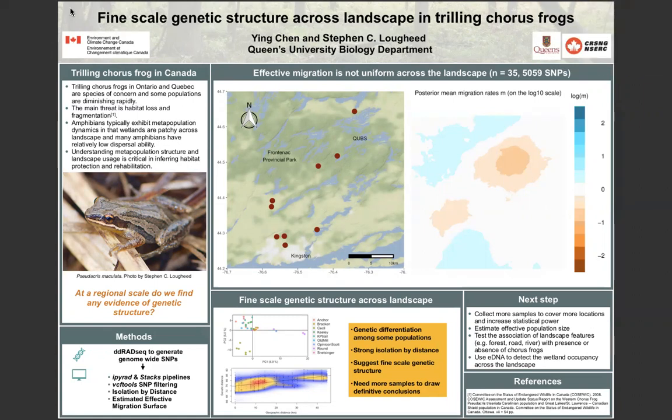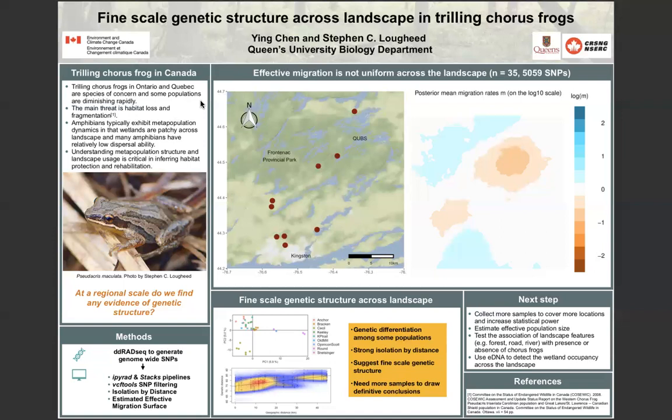Trilling chorus frogs are species of concern, and some populations are diminishing rapidly in Ontario and Quebec. The main threat is habitat loss and fragmentation. Amphibians are typically vulnerable to that, as they use wetlands for breeding, and wetlands are usually patchy across the landscape. In years of low precipitation or extreme weather, wetlands can dry up, and populations can go extinct.